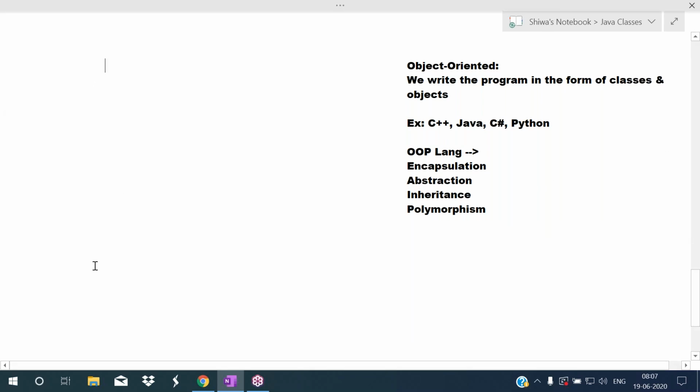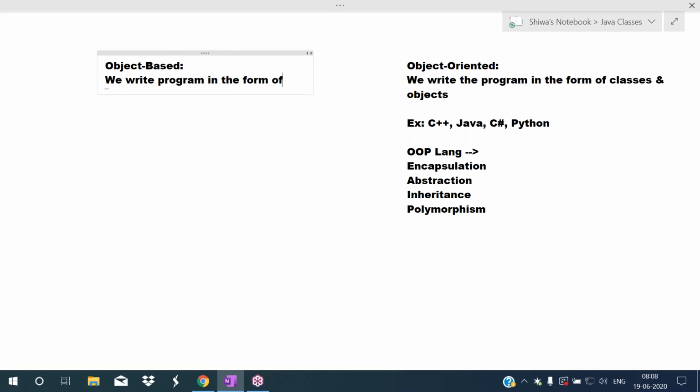So object based means, in the object based approach, we write program in the form of classes or in the form of structures.